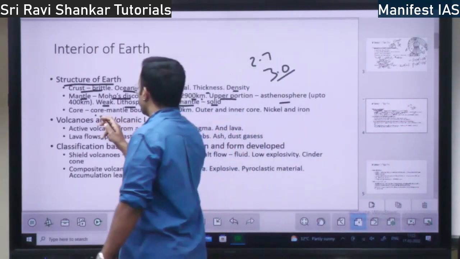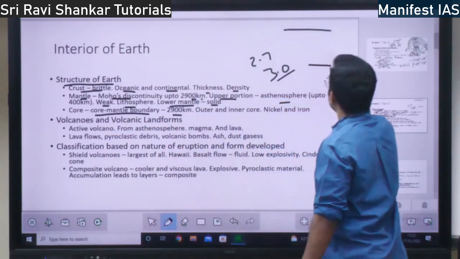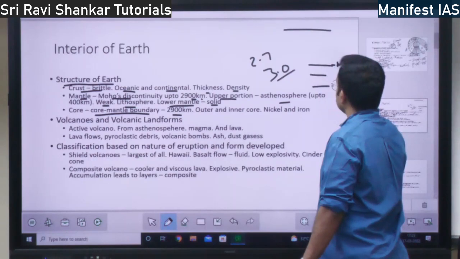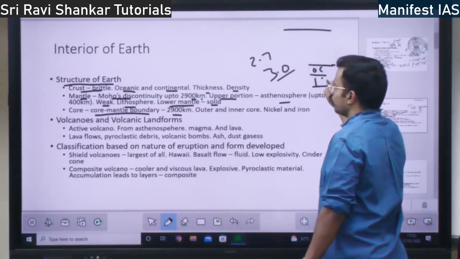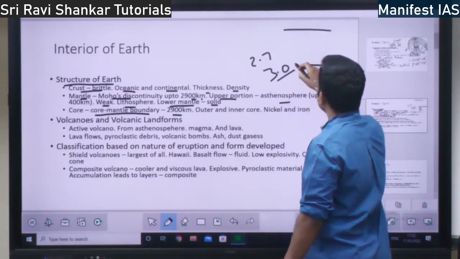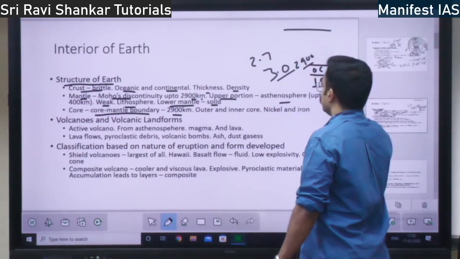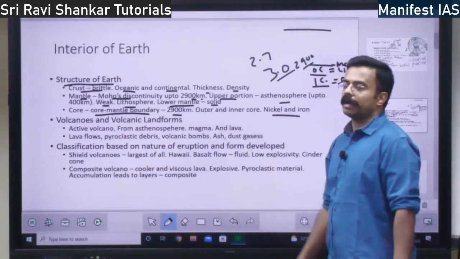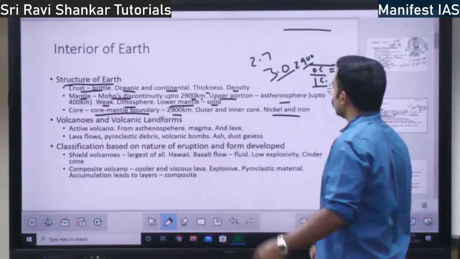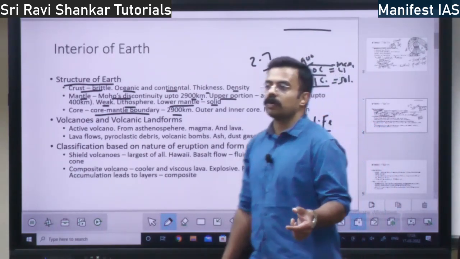There is a core mantle boundary. This boundary is at 2,900 kilometers from the surface. Till here, 2,900 kilometers, you have the mantle. After this, you will see the outer core and inner core, right? This starts from 2,900 kilometers. Outer core is liquid form, inner core is solid form, right? So inner core is made up of what? It is made up of nickel and iron. So it is called NIFE, N-I-F-E. Nickel, the symbol is Ni, iron is Fe. So the NIFE layer is the inner core, right?